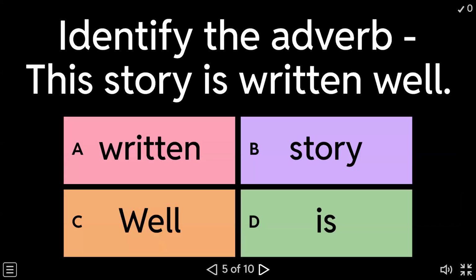The fifth one is identify the adverb. This story is written well. You have to identify the adverb in this. A, written. B, story. C, well. D, is.